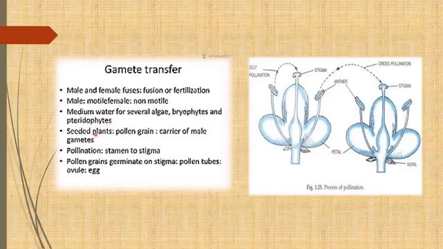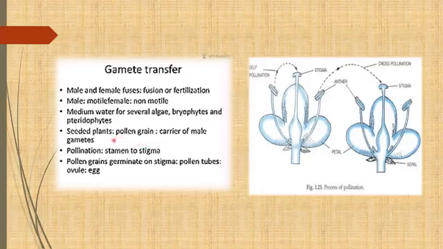But in case of seeded plants, for example angiosperms, the male gametes are present in the stamen, and in the stamen there is a structure we call a pollen grain, and the pollen grain keeps the male gamete inside it. So they should come out from the stamen and reach the stigma of the flower.